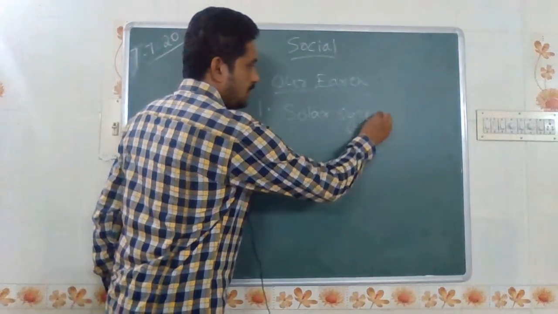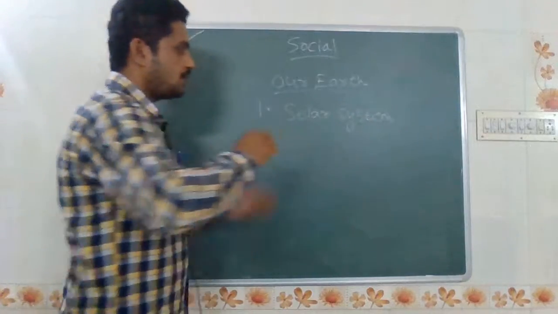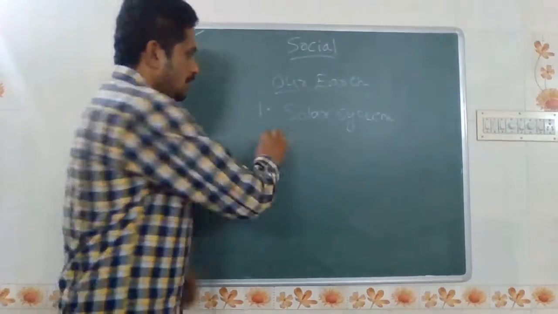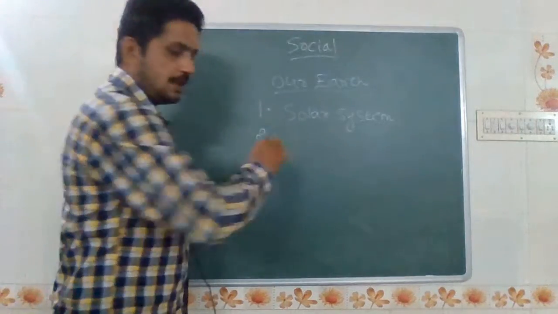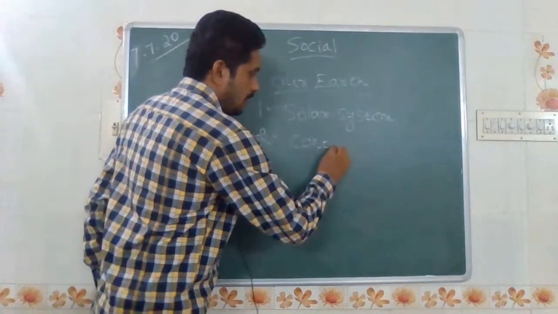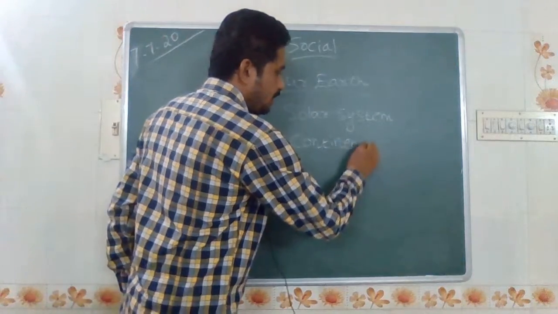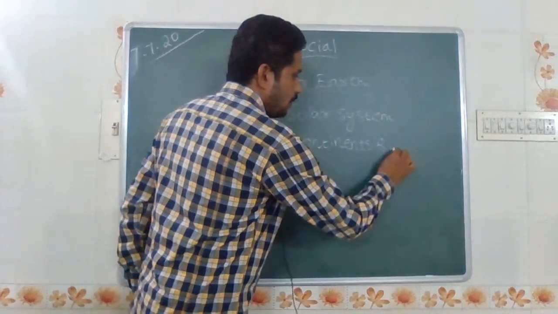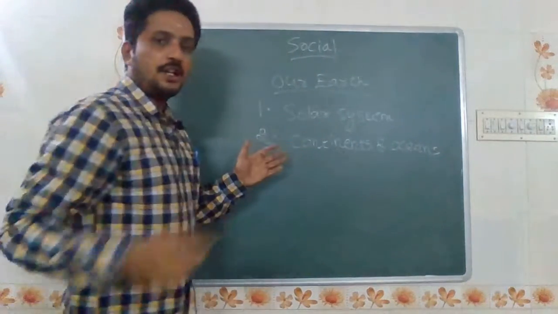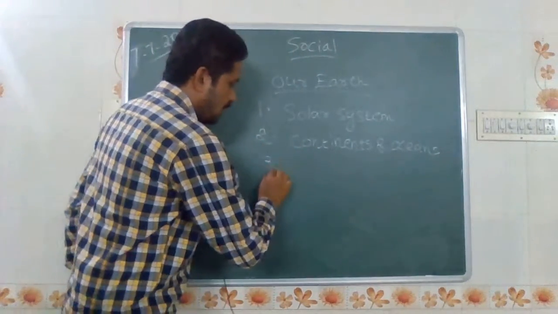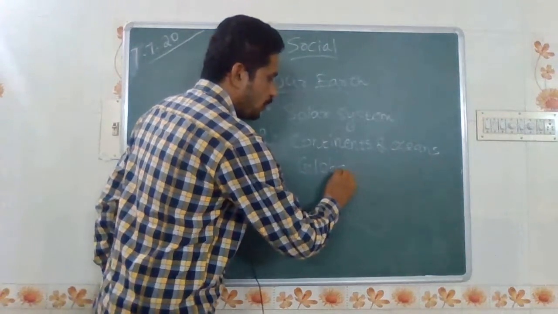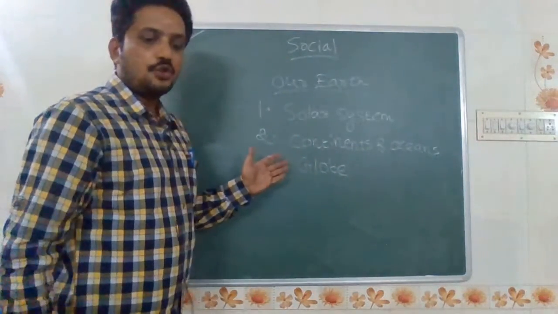First, we will learn about the solar system and the planets' names, and next, continents. What are the continents in the world and in India, and oceans? What are the continents' names and also the oceans' names? Third, we will learn about the globe. What is the use of globe? How can we use globe?